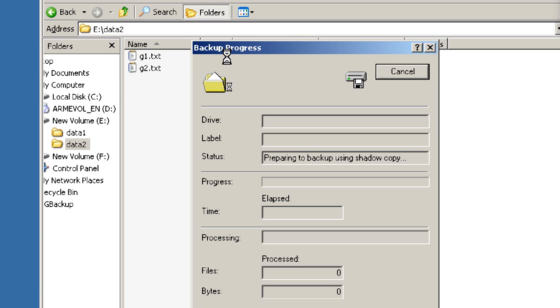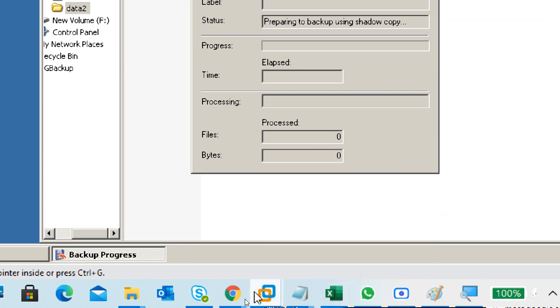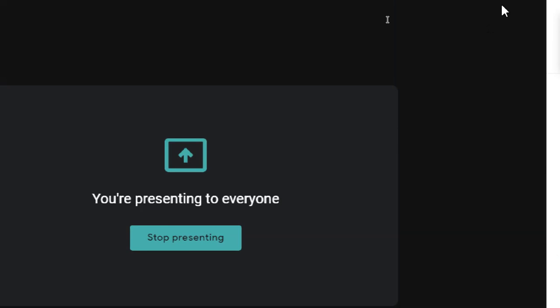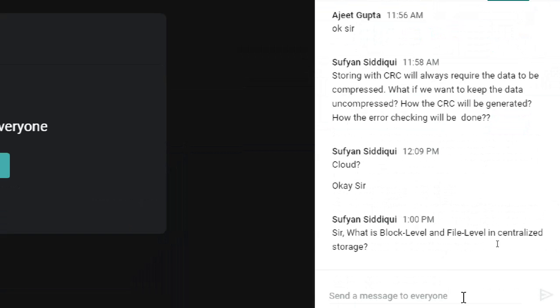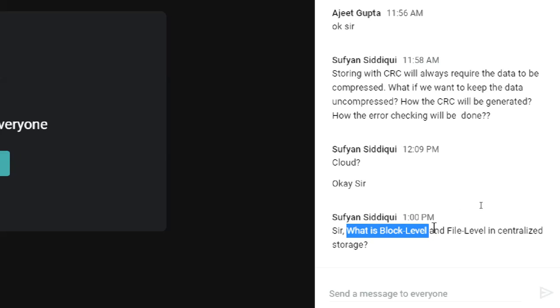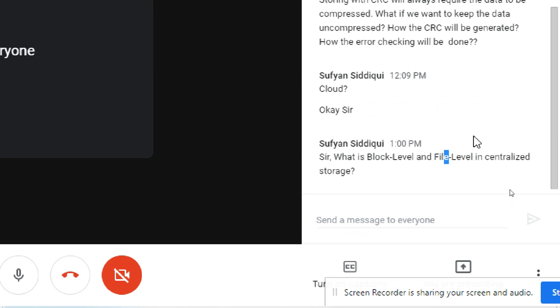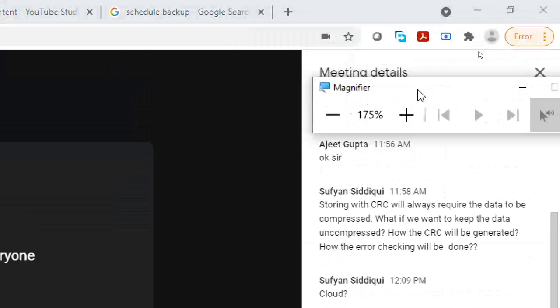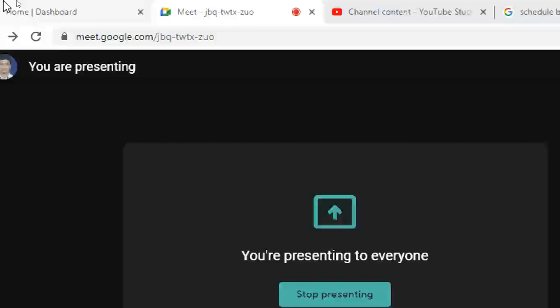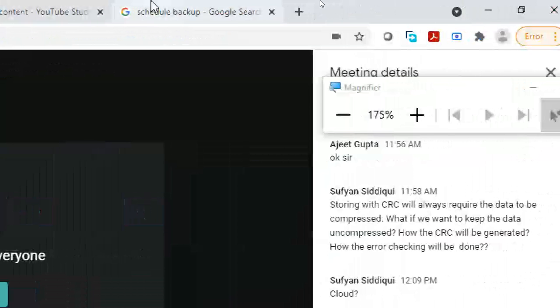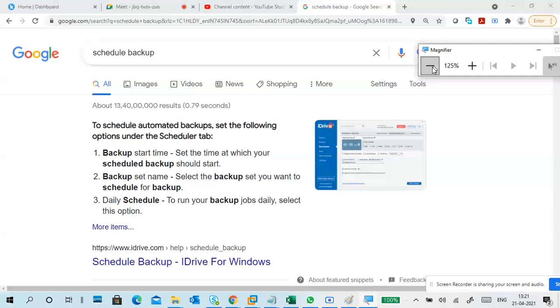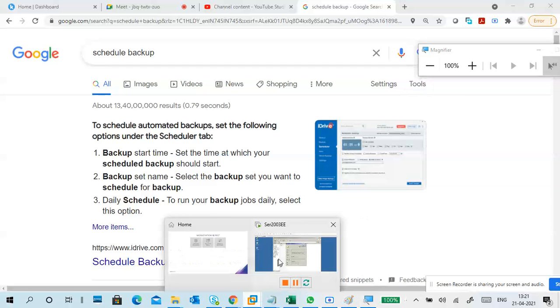Is anyone asking any question? What is a block level and file level centralized storage? Okay, that's fine.